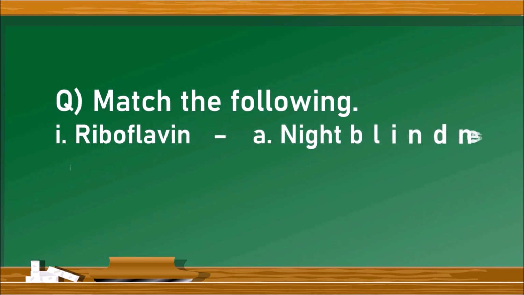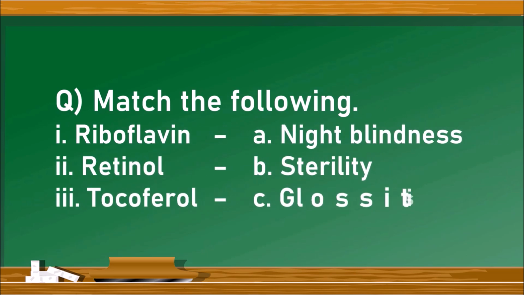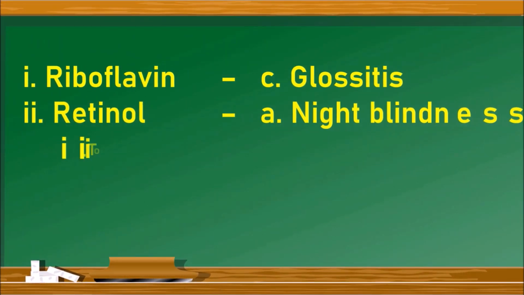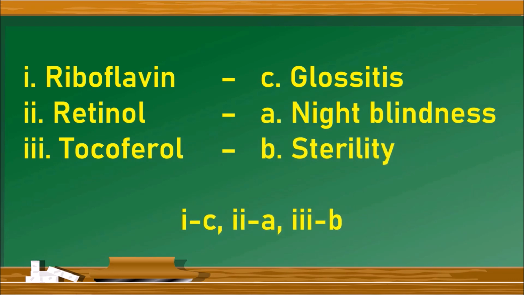The next question is, match the following: riboflavin, retinol and tocopherol, whereas the other side consists of night blindness, sterility and glossitis. The deficiency of riboflavin leads to glossitis, whereas the deficiency of retinol leads to night blindness and the deficiency of tocopherol leads to sterility. Hence, the answer is 1 is to C, 2 is to A and 3 is to B. Let us see the next question.